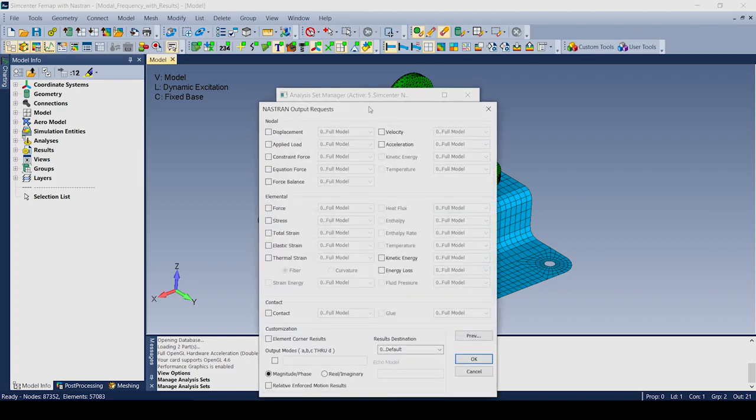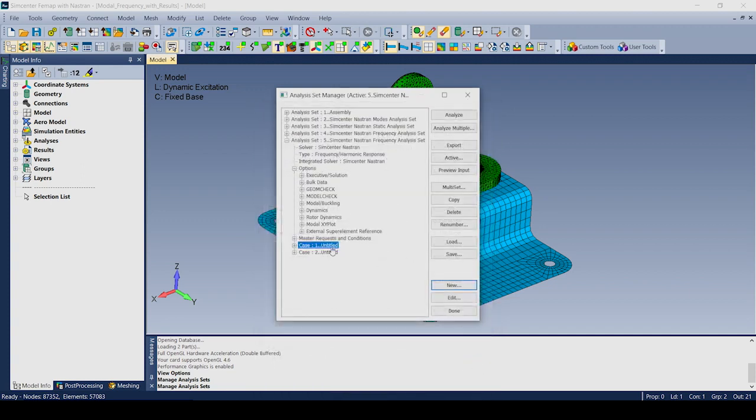Come to Next, and if I wanted to specify some Nastran output requests that would only be for this particular subcase, I could do that as well. I'm not going to do that though. Just going to say OK.